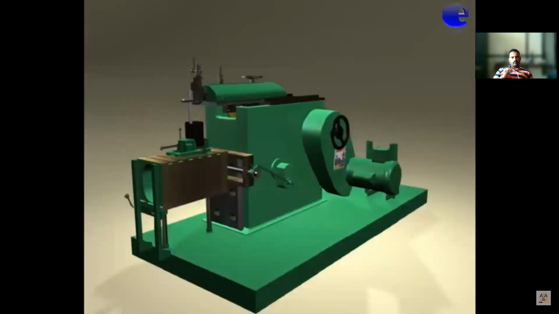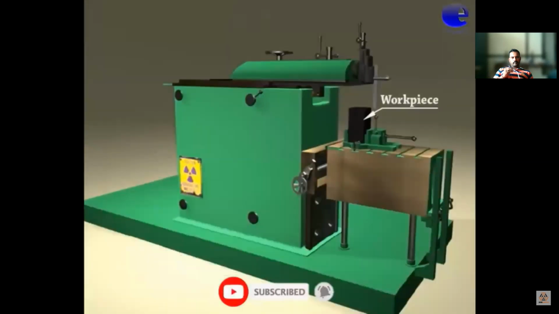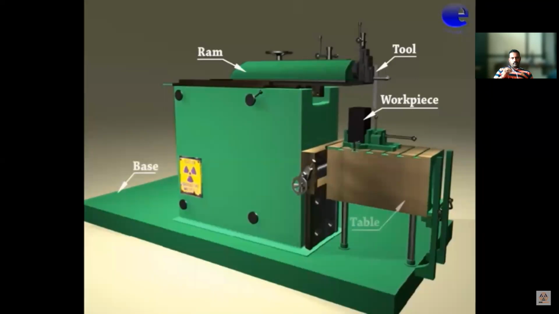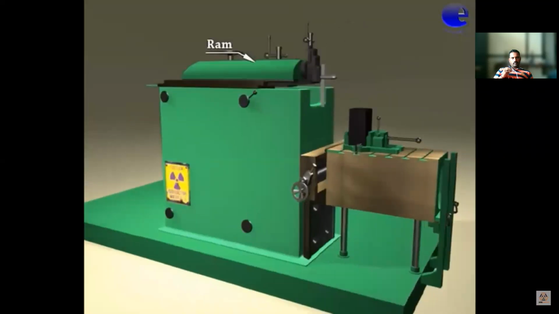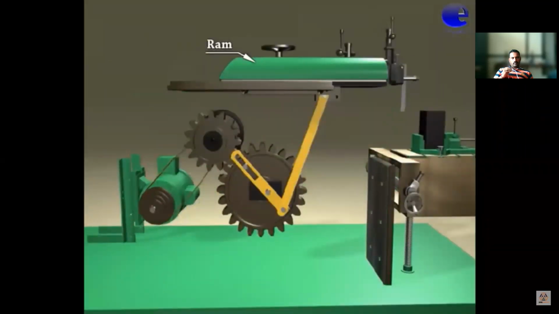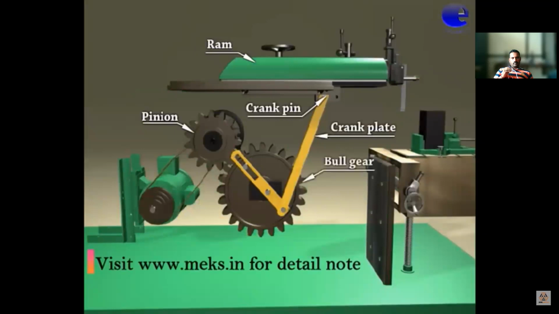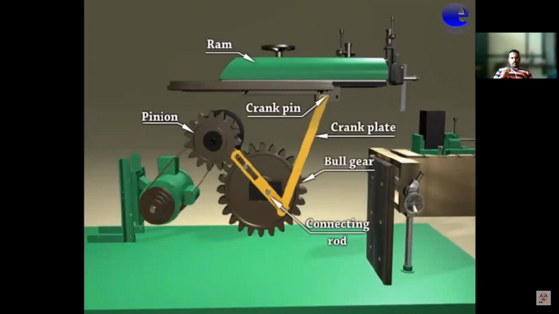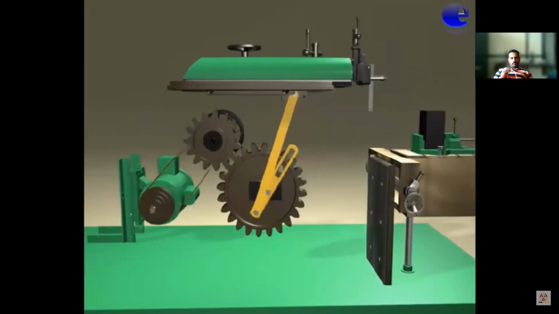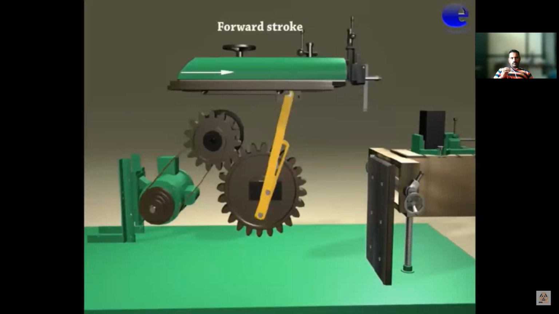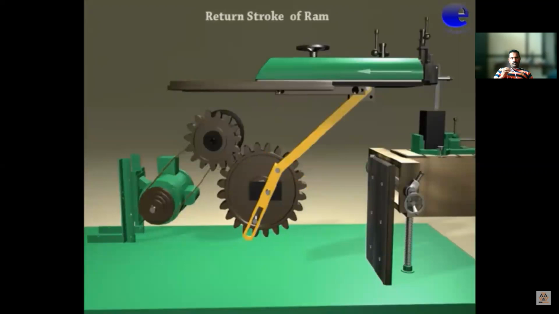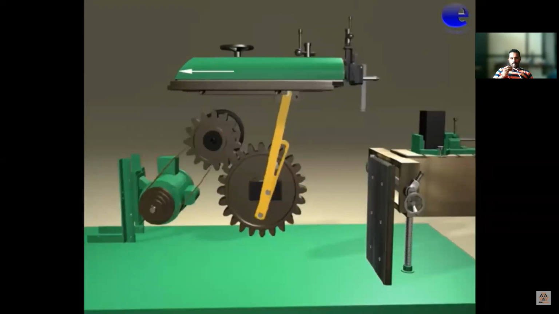Let us see the main parts of the Whitworth mechanism: workpiece, tool, ram, base, table, ram, pinion, crank pin, crank plate, bull gear, connecting rod, forward stroke, return stroke of ram. You will see this in the video.